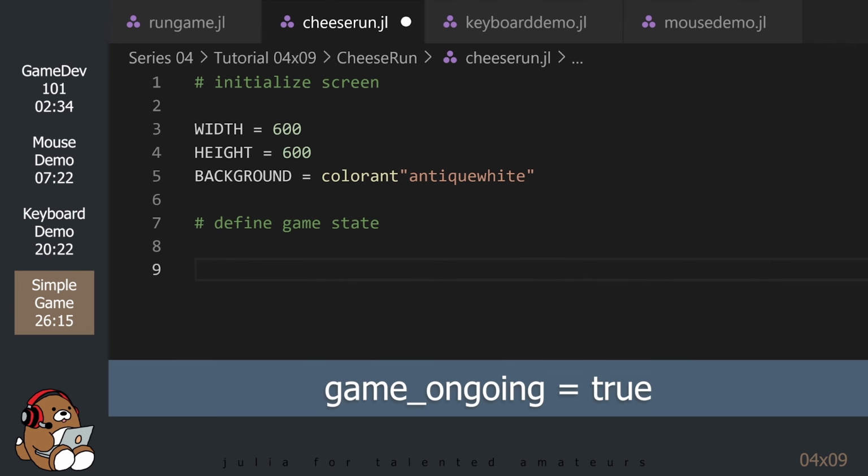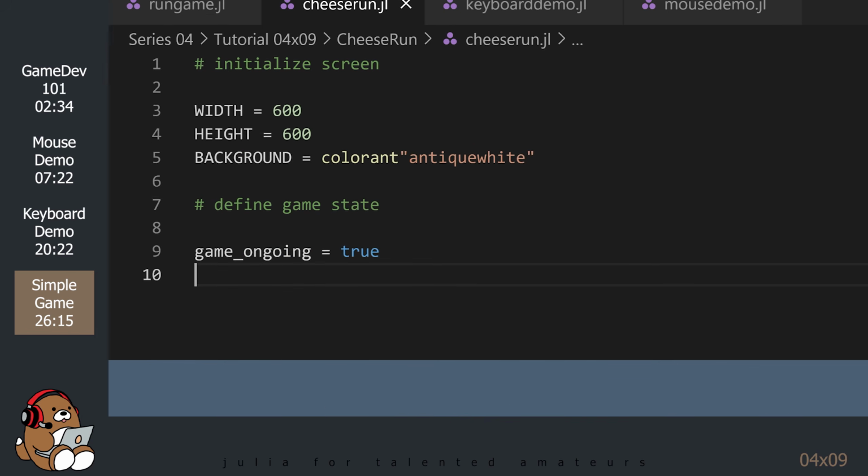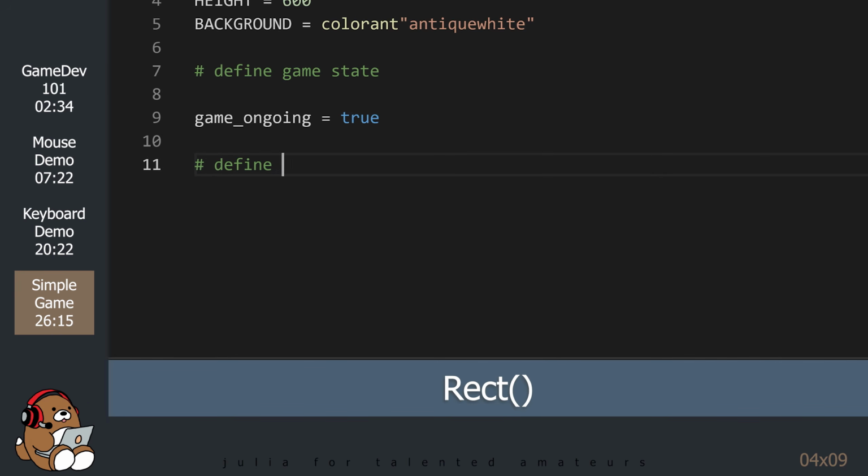Now, we're going to introduce something new. I can't find any documentation on this, but I found this code being used in the tic-tac-toe game example provided by Game Zero. It appears to be some type of flag letting Game Zero know the state of gameplay. As long as this flag is set to true, the game will continue. Once this flag is switched to false, Game Zero will stop running the game, but will not break out of its loop. So it appears to be some kind of holding pattern for your game. Next, we want to set up our actors.